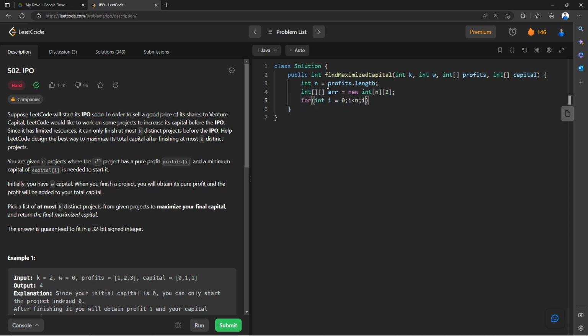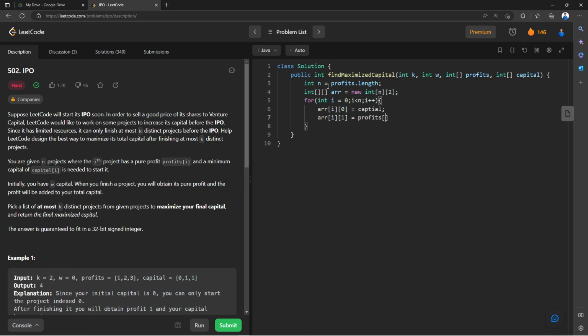For int i = 0, i less than n, i plus plus, we're going to say arr of i of 0 is going to be capital. So I can say capital. And arr of i of 1 is going to be nothing but profits, right? And profits of i is going to be this, and capitals of i is going to be this.